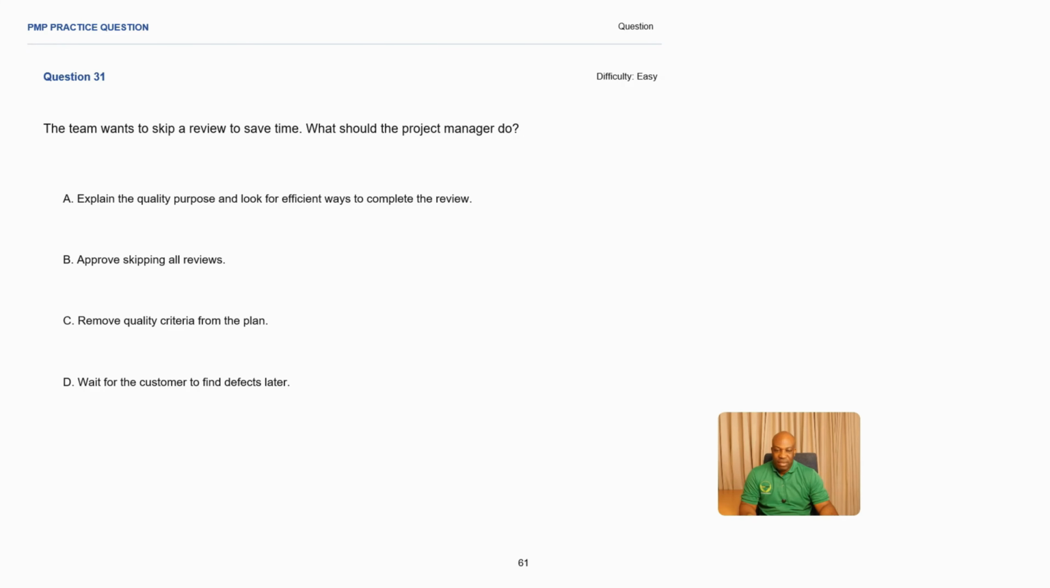So let's move on. Question number 31. The team wants to skip a review to save time. What should the project manager do? Okay, so what is our problem statement? The team wants to skip a review to save time. The difficulty here is easy. So let us go through the answers now.